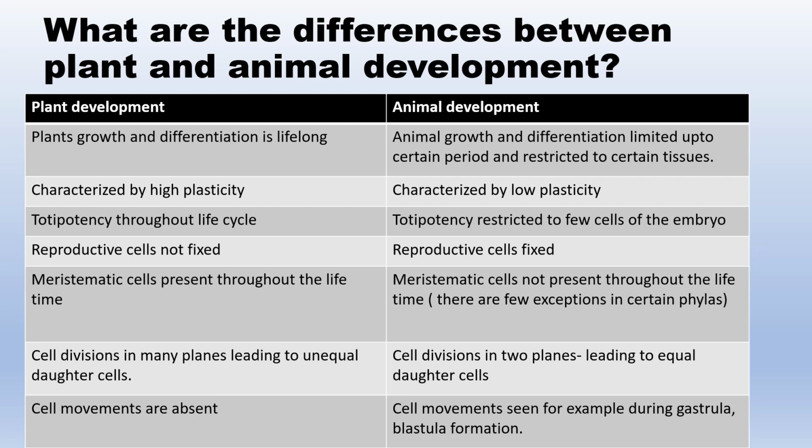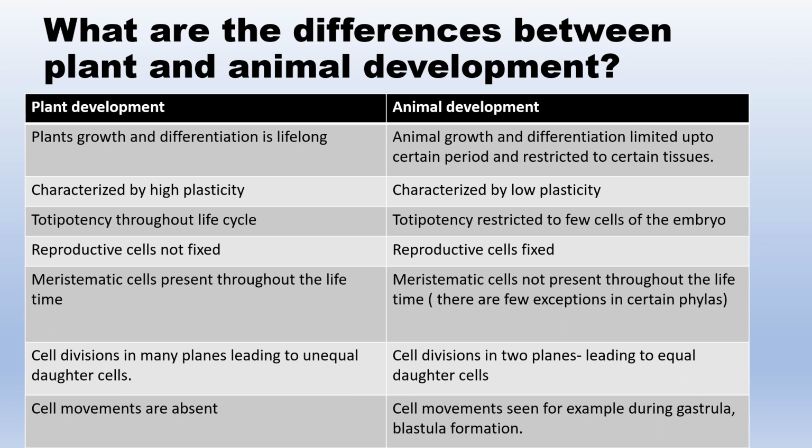Plants have high plasticity. Plasticity means modifying the developmental pathway according to the conditions around. Obviously, plants are not motile like animals. They have to face the extreme conditions located at one place, which is compensated by the high plasticity, while animals have low plasticity, subjected to their mobile phase. Plants are totipotent throughout their life as discussed before due to the meristematic cells, while totipotency in animals is limited to a few cells in the embryo.